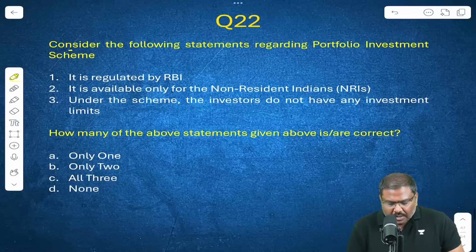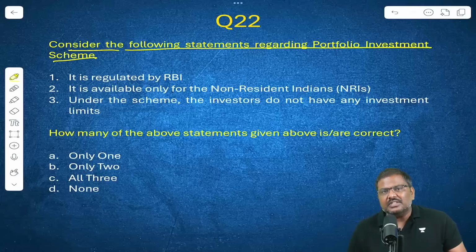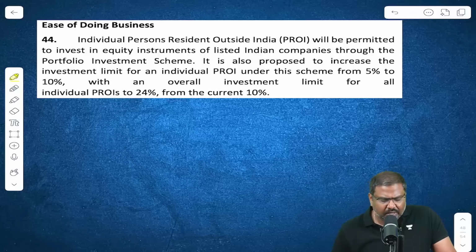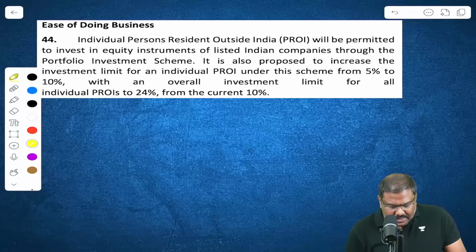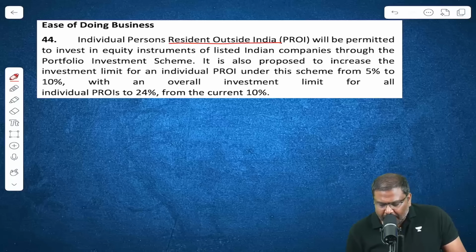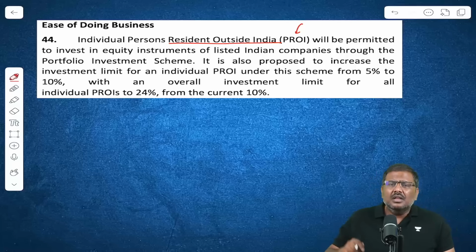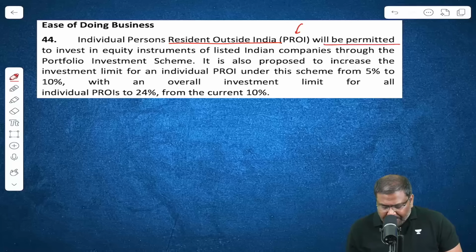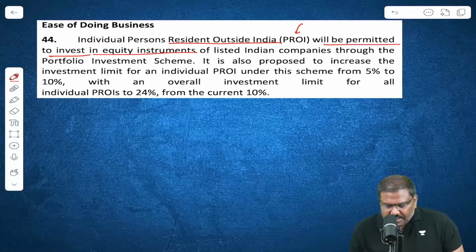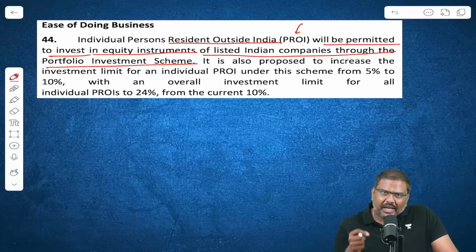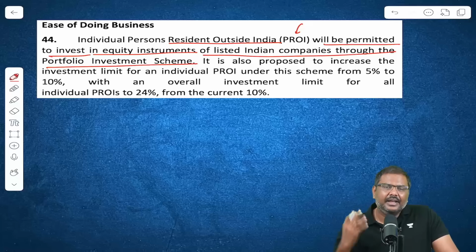Question number 22 now. Consider the following statements regarding portfolio investment scheme, PIS. There was an announcement done by the finance minister in the budget. Please have a look at the announcement. Individual persons resident outside India, PROI, for example, overseas citizens of India, non-resident Indians will be permitted to invest in equity instruments of listed Indian companies through the portfolio investment scheme. What's the basic idea? The OCIs, NRIs, they are allowed to invest in equity of listed companies in India.